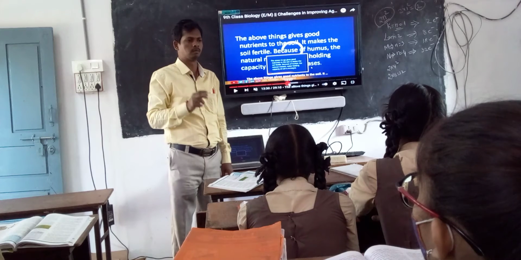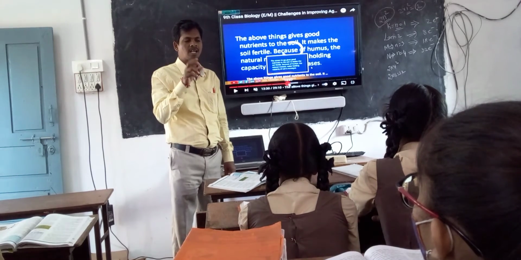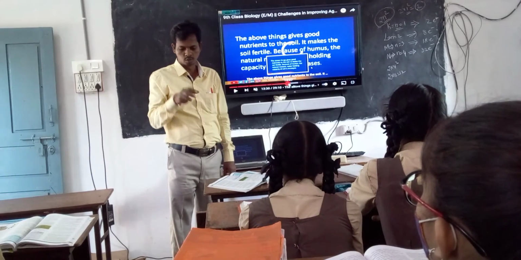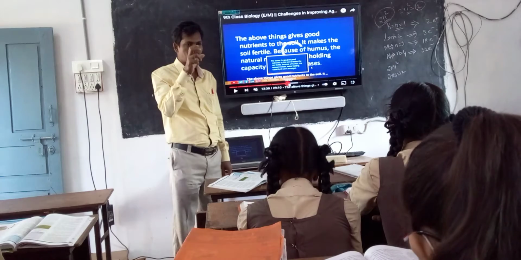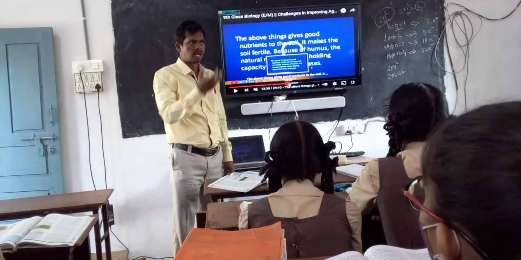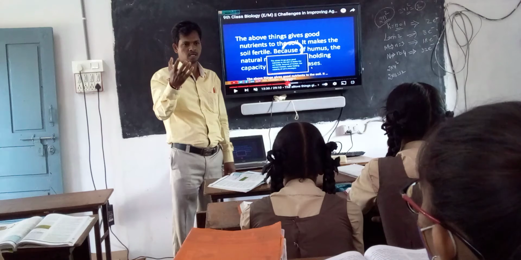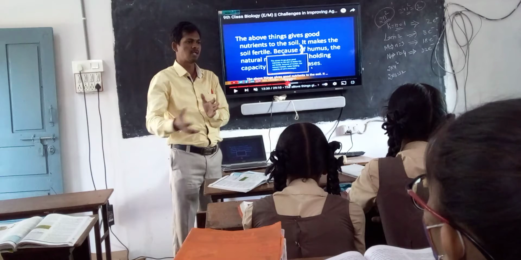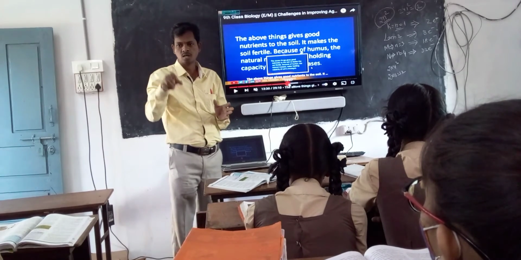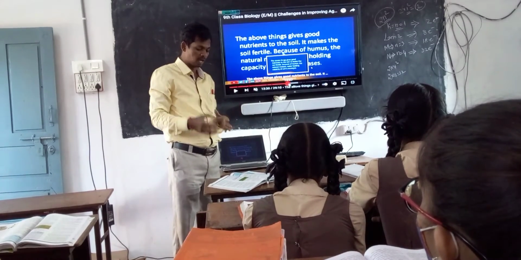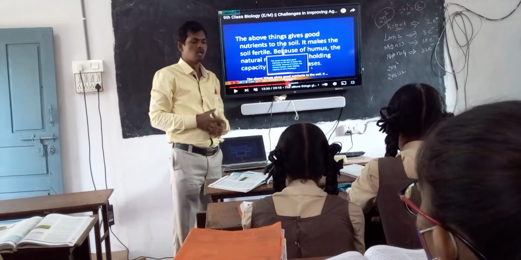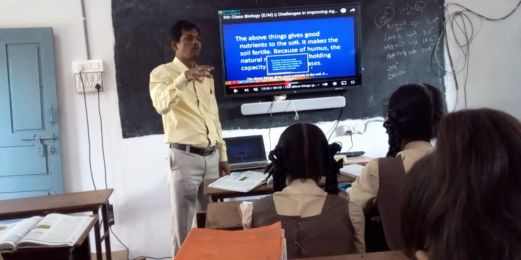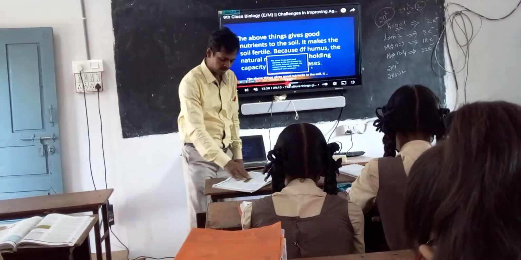Majorly nitrogen. Plants which belong to the leguminous family cannot trap nitrogen from the air directly. So these plants give shelter to different types of microorganisms like rhizobium. They trap the nitrogen and convert it into nitrates. Most of the nitrates are stored in the plant's body. If we plough along with the plant, a large amount of nitrates is stored in the soil. In this way, you can improve soil fertility. So this is the importance of green manure.